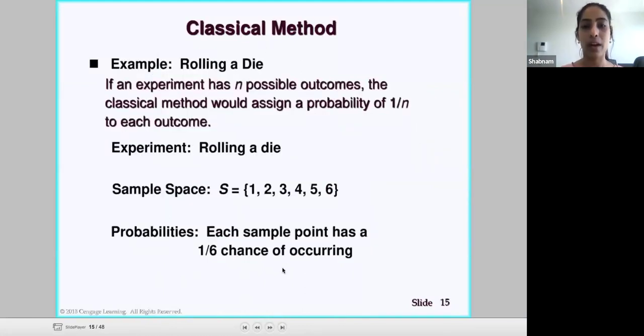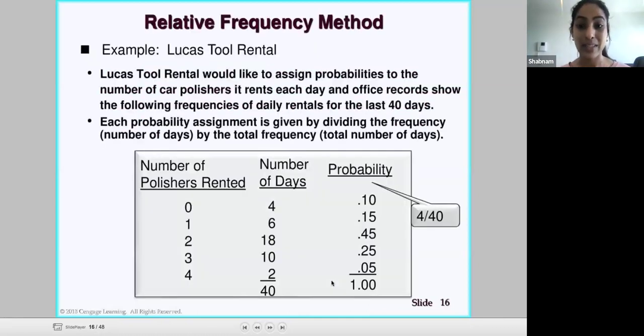But these again are some examples over here. So example of rolling a die, and then our experiment is rolling the die. This is our sample space. It's all the numbers in the standard dice. And we have a probability of 1 out of 6 of getting each number as well. And then we've also got some more probable examples over here.